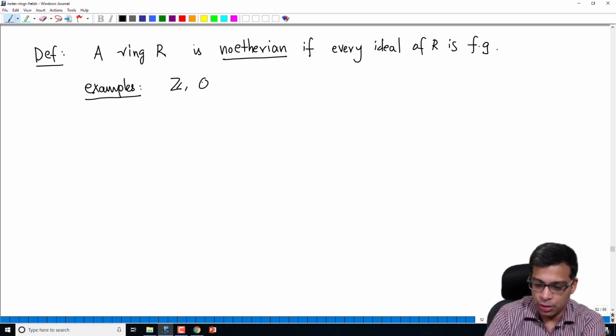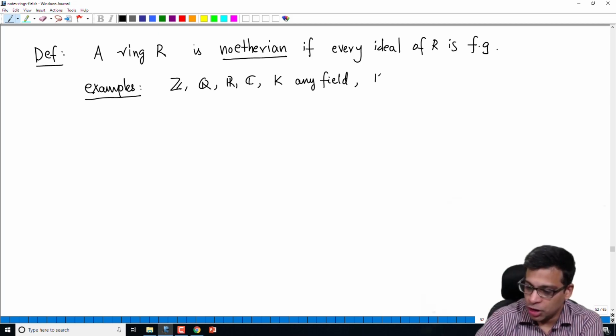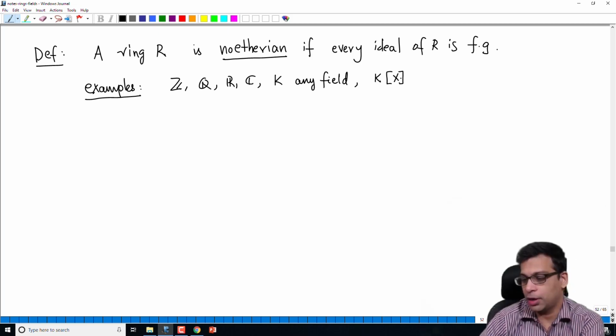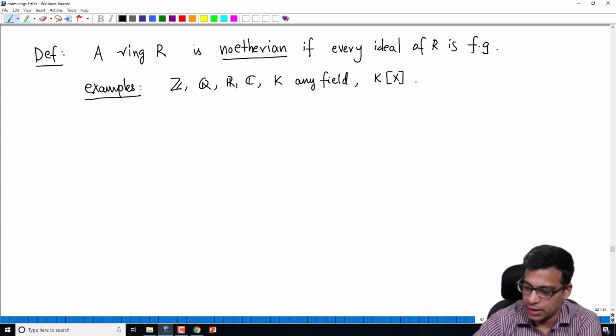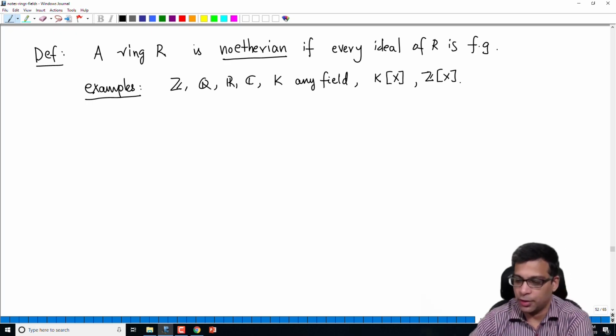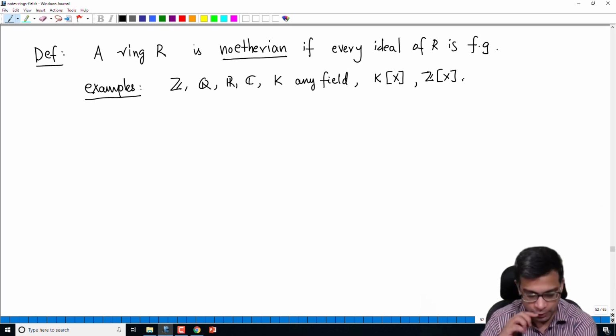And the important examples are Z, Q, R, C, any field. Of course, any field is Noetherian. Also the polynomial ring in one variable over any field K, and the polynomial ring over Z. This last example requires a little bit of work, but that also is a Noetherian ring. And a non-example is a polynomial ring in infinitely many variables.